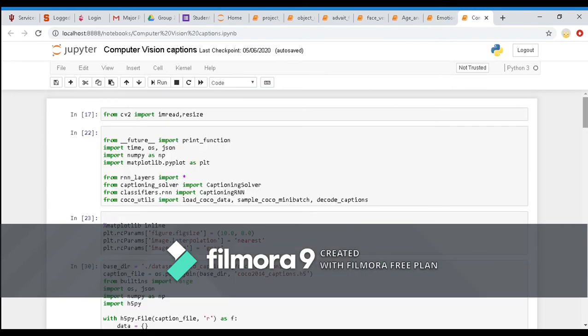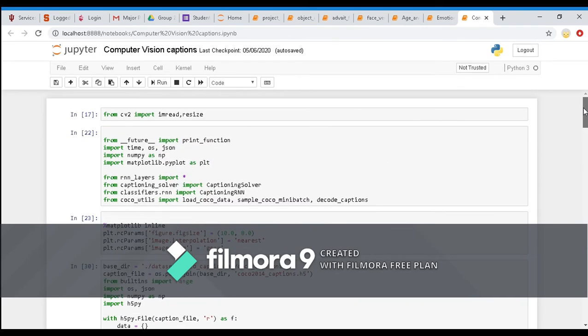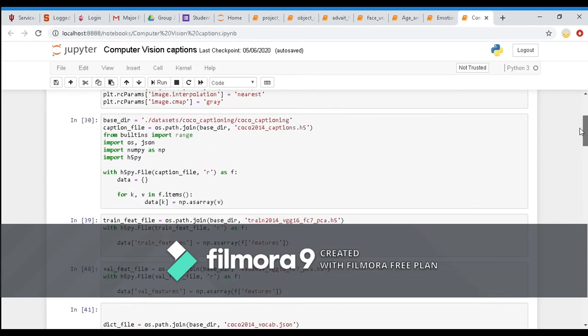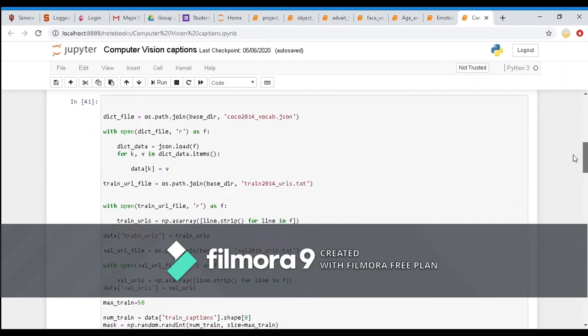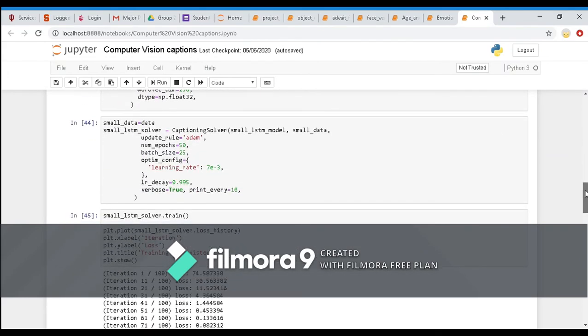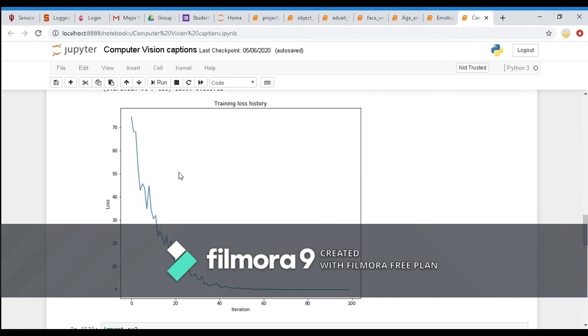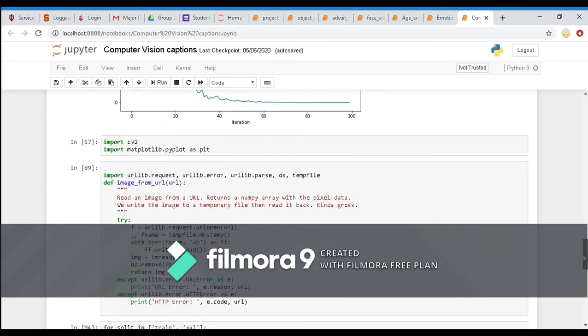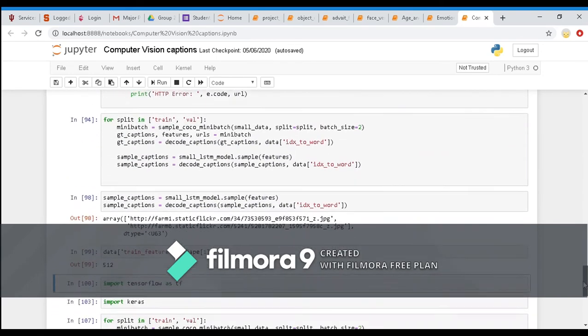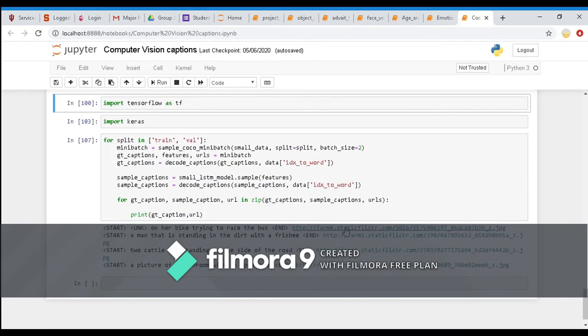Now this is the final module, the computer vision captions. We've imported NLP libraries in here too. We have defined the model here, caption solving. And this is a graph showing how with iterations the errors are minimized. Now these are links to the images that I've shown in the PPT. You can see we've got the captions.